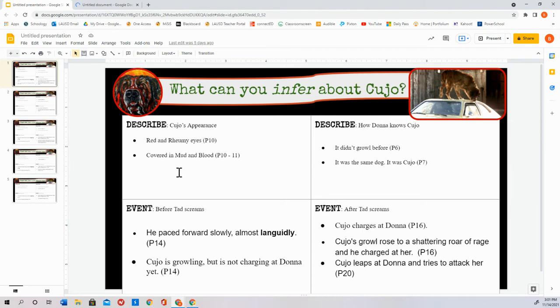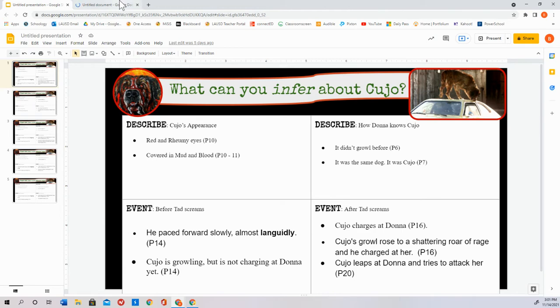And remember, for the inferences, we have described Cujo's appearance, described how Cujo knows Donna, and I want you to write two events before Tad screams in paragraph 15, and two events after Tad screams in paragraph 15. And for each event, make sure that you have the paragraph number so I know where you got that information from.